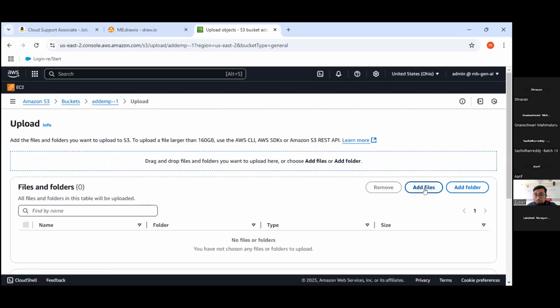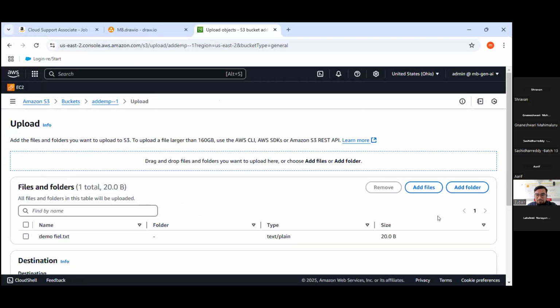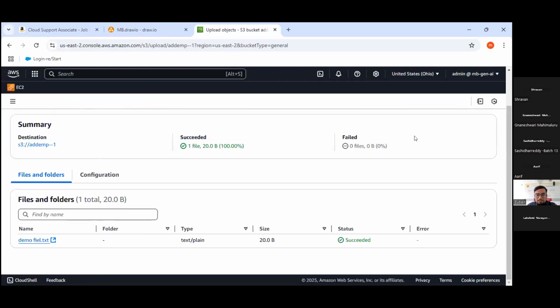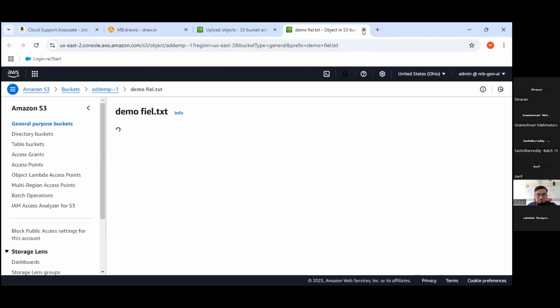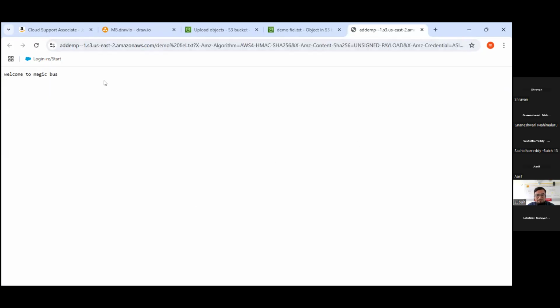Version control is enabled, guys. Add file. I am going to the desktop and uploading the demo file. The file is uploaded. If I click on this file and open it, you can see the text welcome to Magic Bus is available. This is the first version.